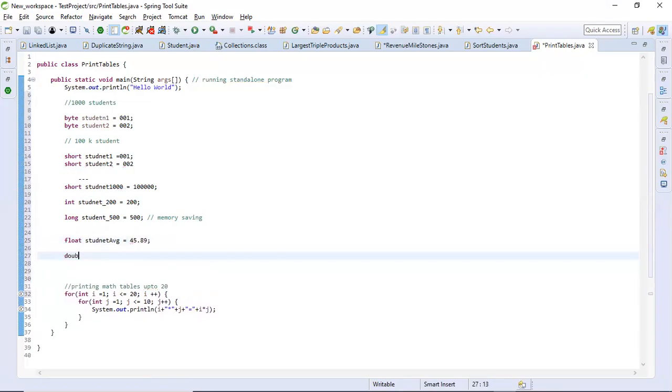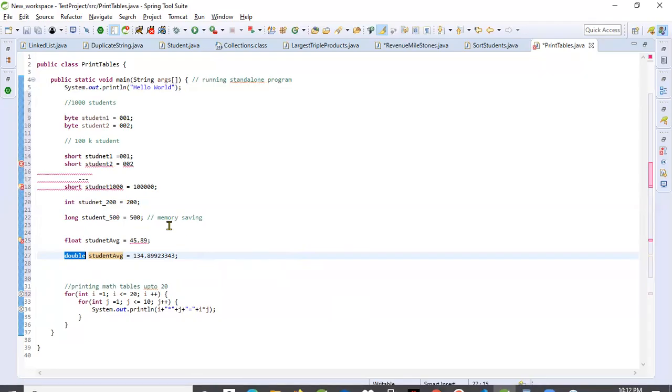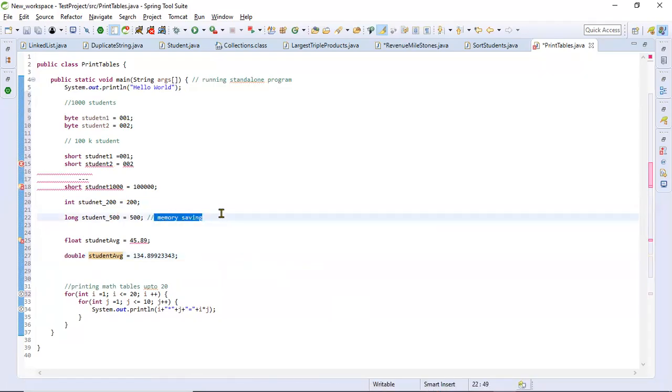Then we can go for double. Okay, double is a bigger range. Double studentAvg equals, let's say a bigger range, like 123 point something. This is bigger range data. If we have that, then we have to use double here. So like this, for different ranges we have different data types, given for memory saving. This is all we are doing for memory saving.